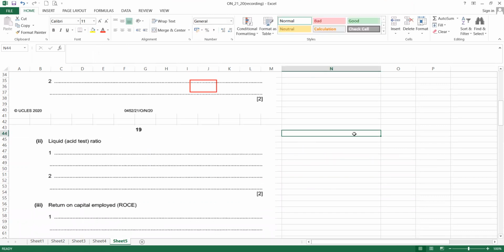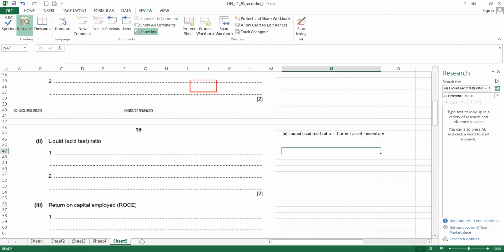Okay, liquidity. Liquid asset or acid test ratio. The acid test ratio formula basically is we take current asset minus inventory to current liability.